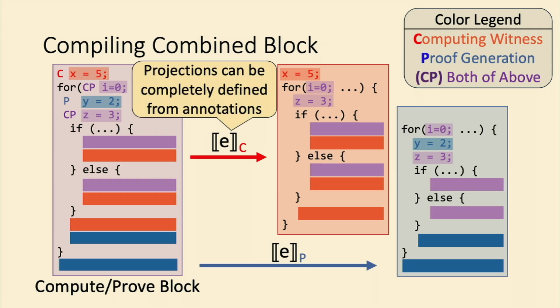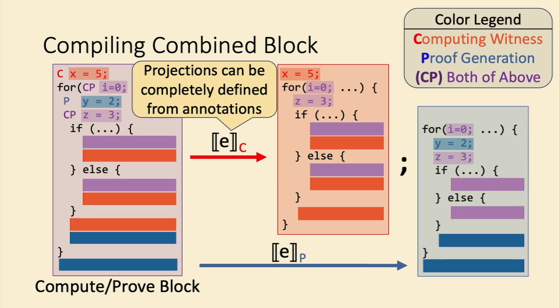And what's nice is we show that these projections can be completely defined from the annotations that the developer specifies. So then to define the full compilation pass, it's simply just running these two things sequentially, right? Because we first want to compute these witnesses. That's the stuff in red. And then we want to use the witnesses to generate the proof, which corresponds to the stuff in blue.